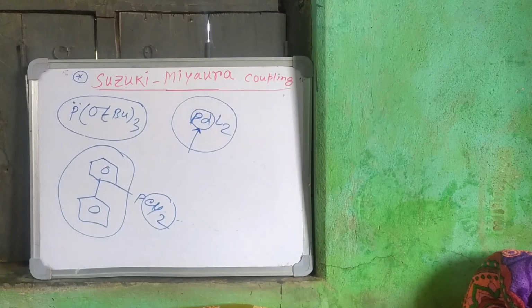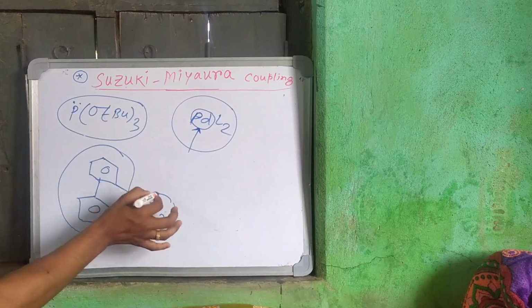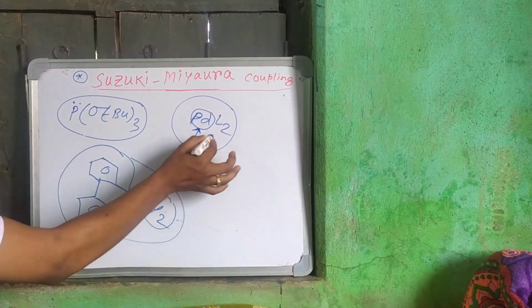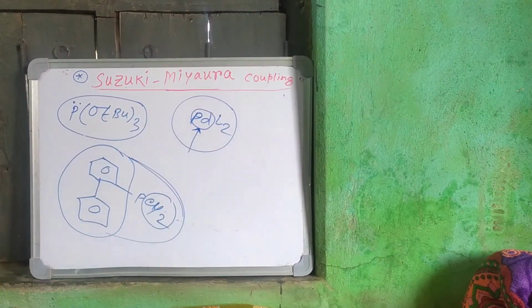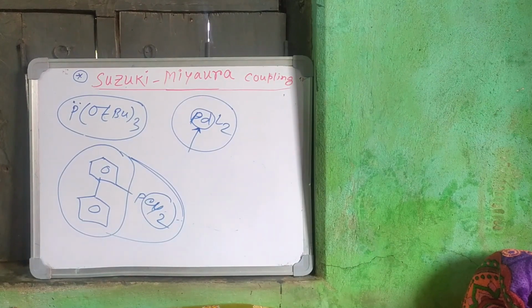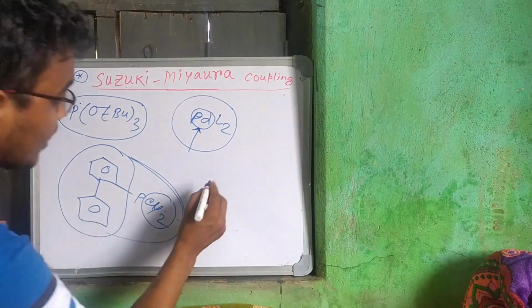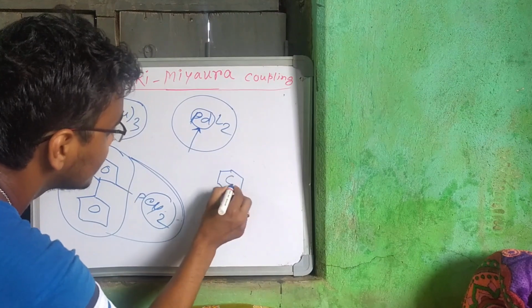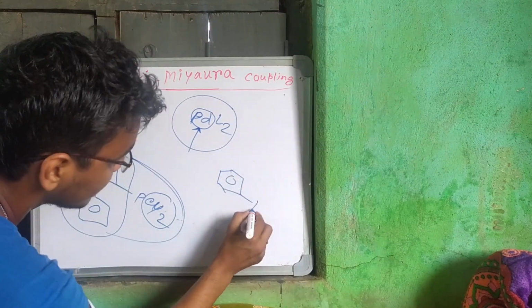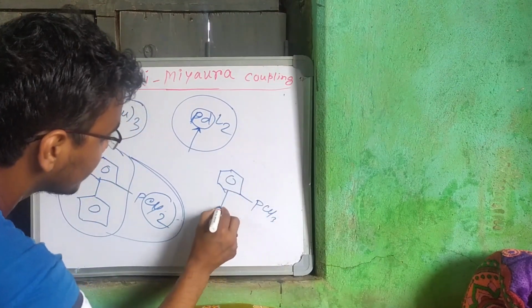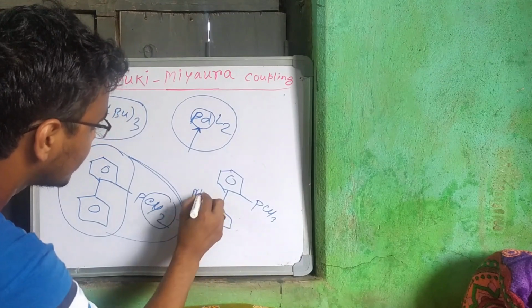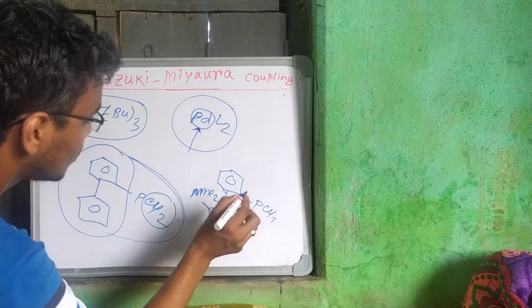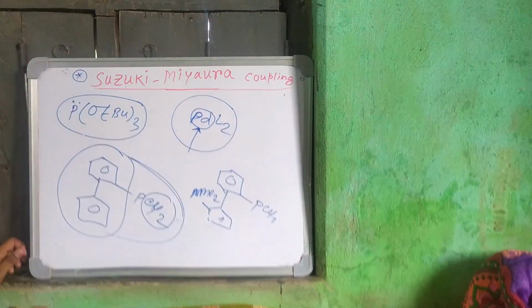Okay, so when the ligand is bulky also, the rate of the reductive elimination increases. So if we increase the bulky ligand like that, then also the rate of the Suzuki-Miyaura reaction increases. We can use this base also. You can see PCOO3, NMe3, NMe2. This base also you can use. Any bulky base you can use.